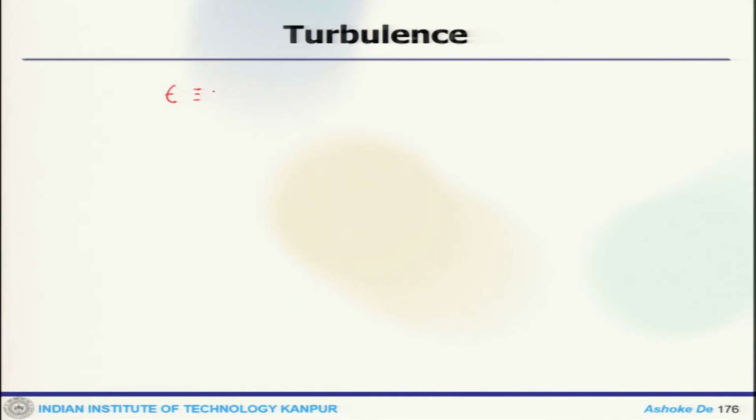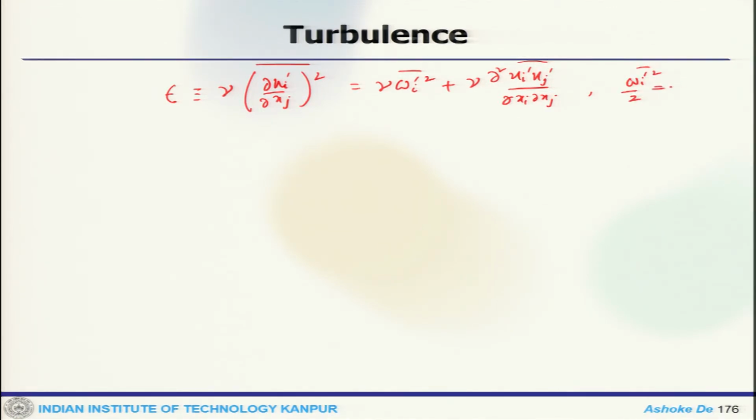Viscous dissipation is given as nu del u i prime by del x j squared, which is nu omega i prime square plus nu del to u i prime u j prime by del x i del x j, where omega i prime square by 2 is the entropy. The entropy is a measure of the intensity of vorticity fluctuation.